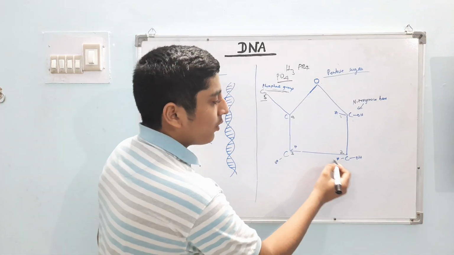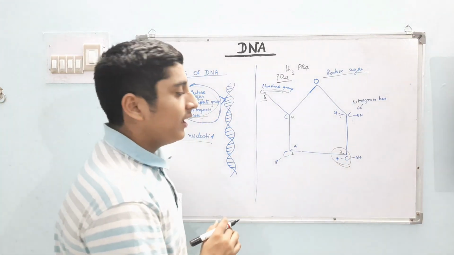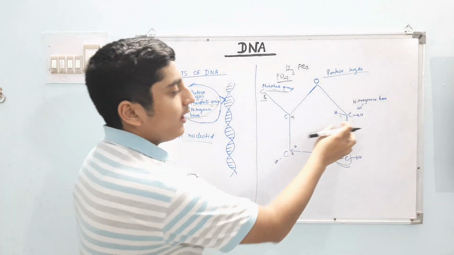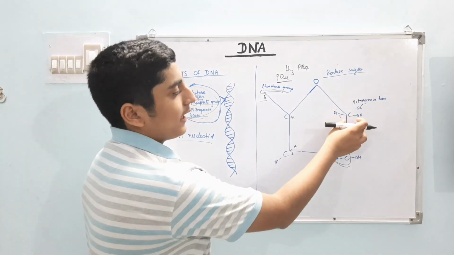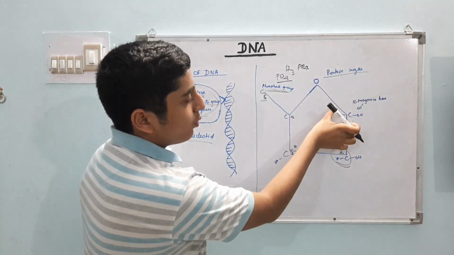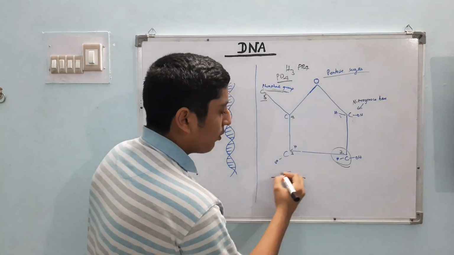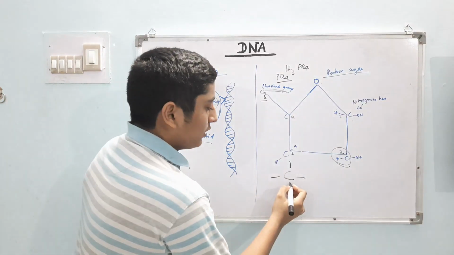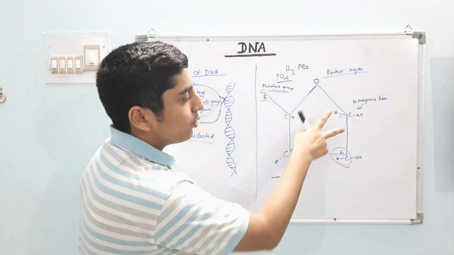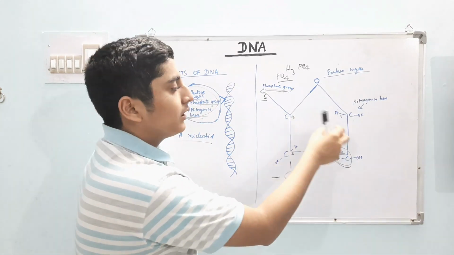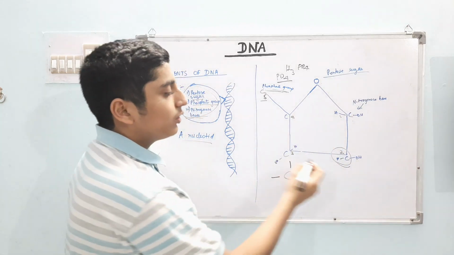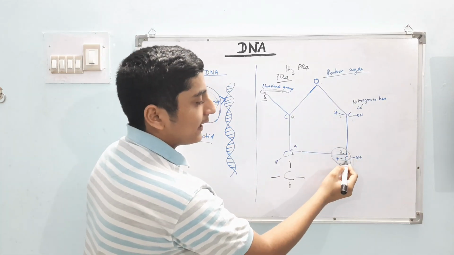So look here at the second carbon, the second position of the carbon. At every carbon, firstly, H and OH are attached. As we discussed in the previous video, which you can watch, carbon has 4 arms. So 2 arms are already engaged, and the remaining 2 arms consist of an OH and H. Then look at the second carbon.